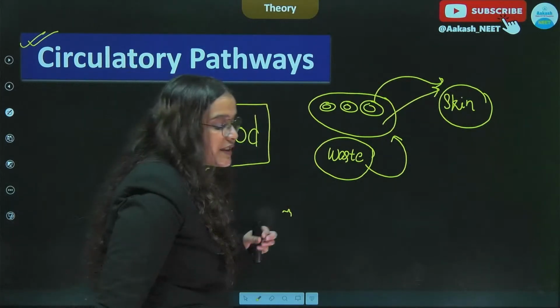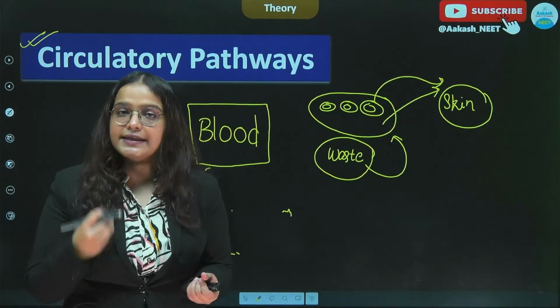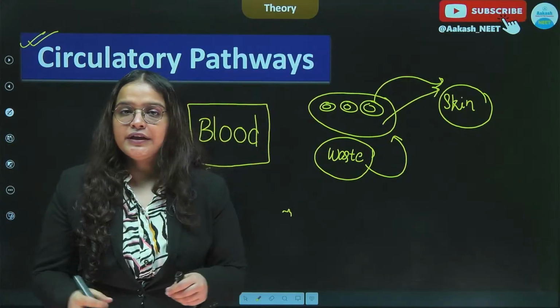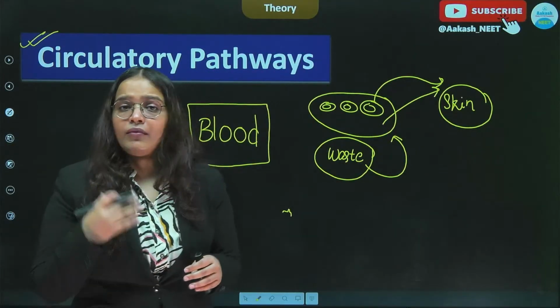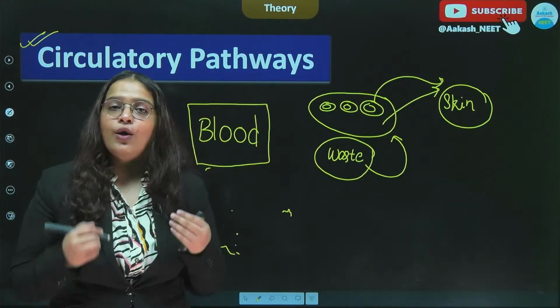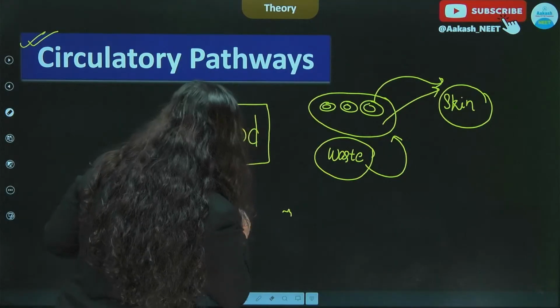We will also see that in lower organisms like sponges and coelenterates, it is water that is being circulated throughout their body for the exchange of nutrients and gases or for excretion of waste. So we have water also in lower organisms.